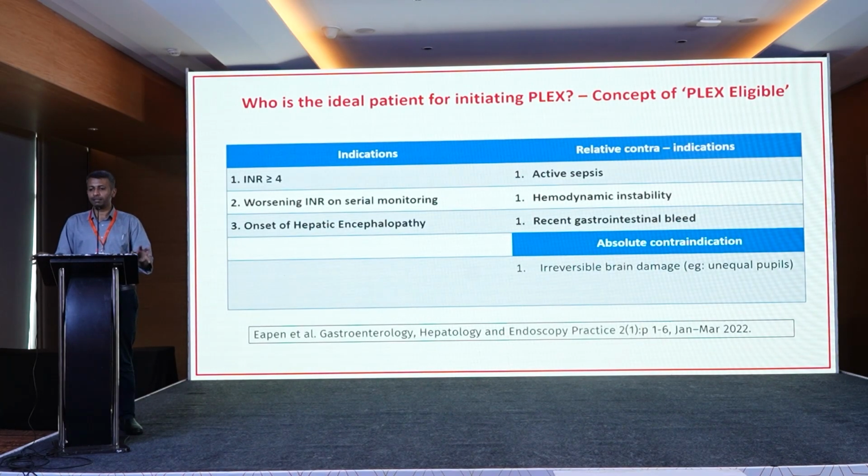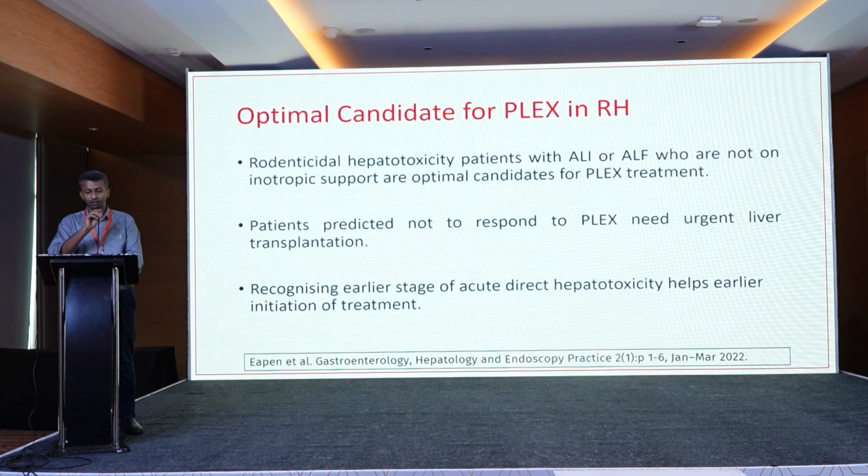Next slide. I am just coming back to this slide again to reiterate who is PLEX eligible and who would be an optimal candidate for offering plasma exchange. Rodenticidal hepatotoxicity patients with ALI, that is acute liver injury, or acute liver failure, who are not on inotropic support may be optimal candidates for plasma exchange. Now, going back to predicting survival, patients predicted not to respond to PLEX, that is, you don't have the 20% decline between day 1 and day 3, may go on to need urgent liver transplantation. Clearly, they are a non-responder group. So, recognizing an earlier stage of the illness, like ma'am just referred to, may improve outcomes in these patients.